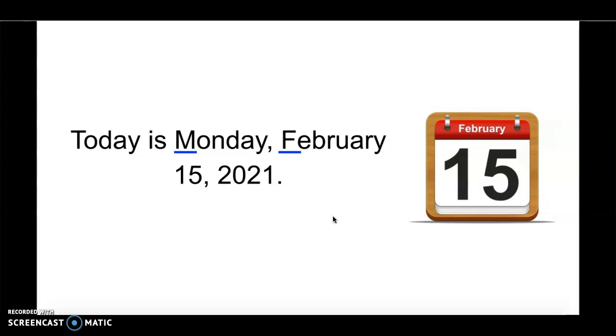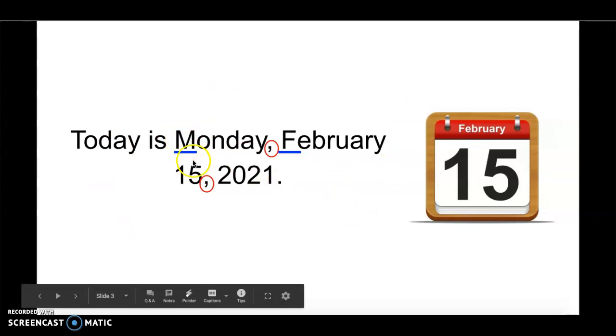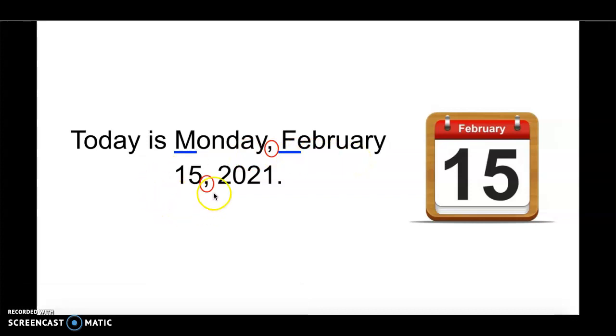Now let's look for the commas in this sentence. When we are writing a date, we place a comma after the day of the week. We also place a comma after the day of the month. So our sentence is, today is Monday, comma, February 15th, comma, 2021. We see that this date is made up of a day of the week, a month, a day of the month, and the year.